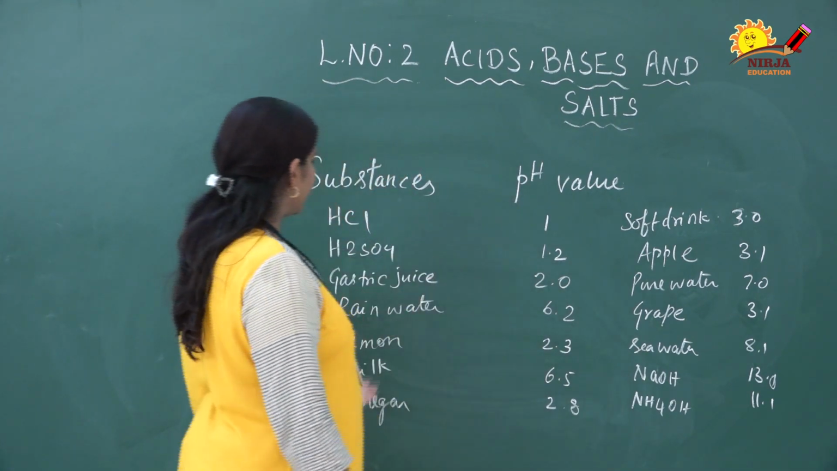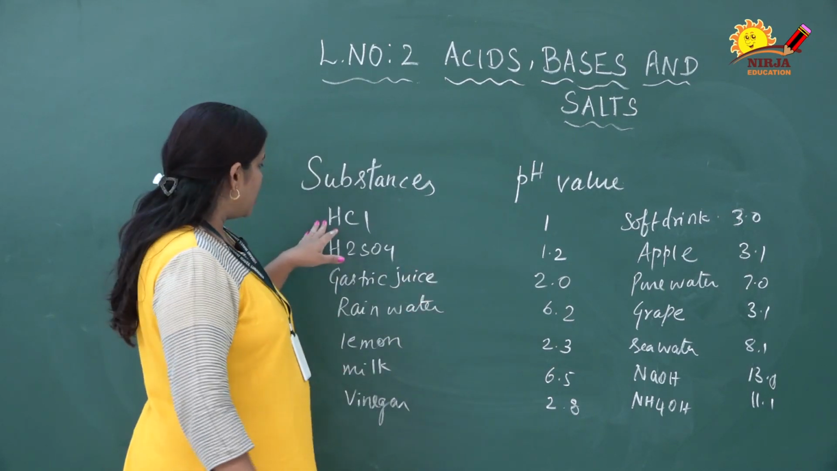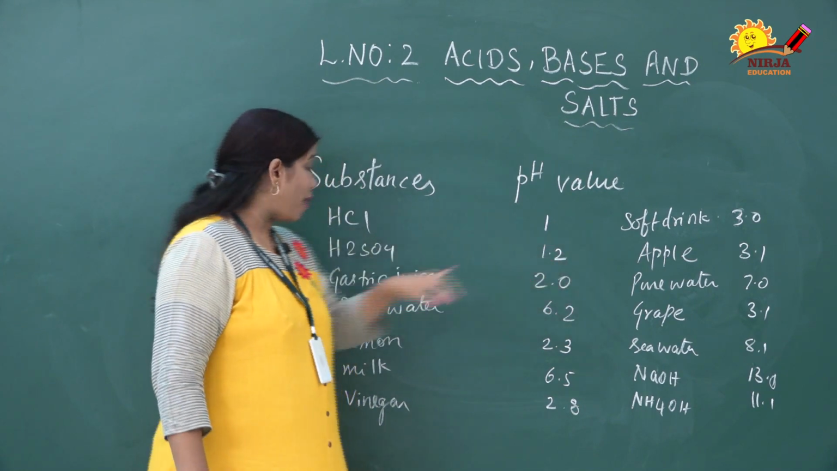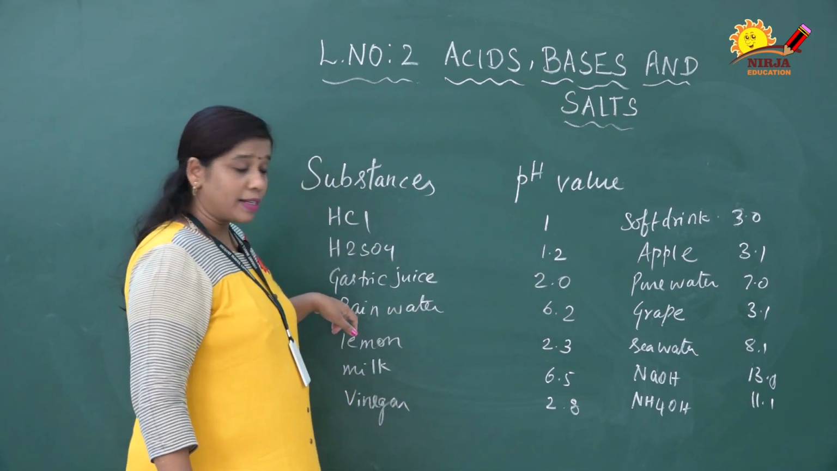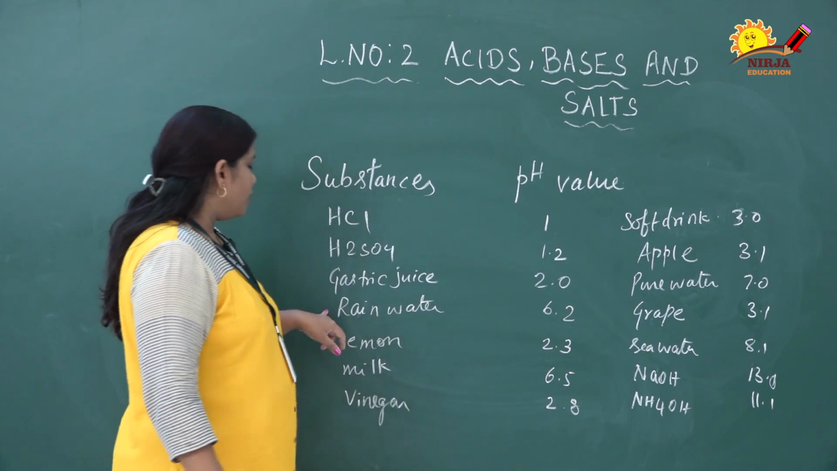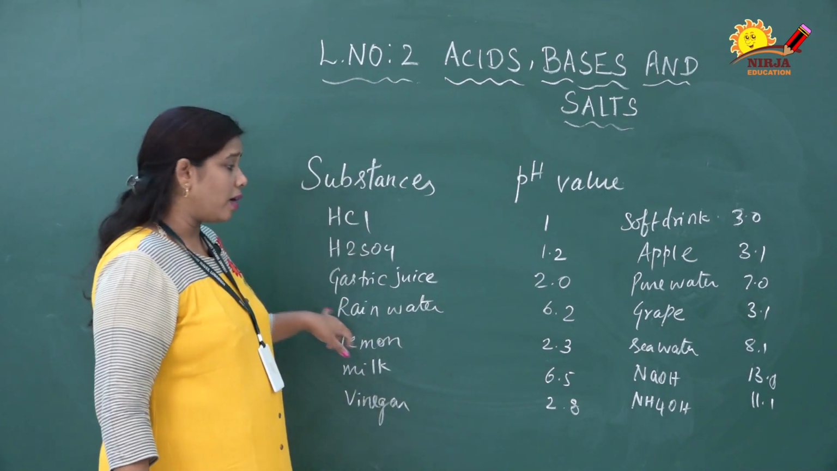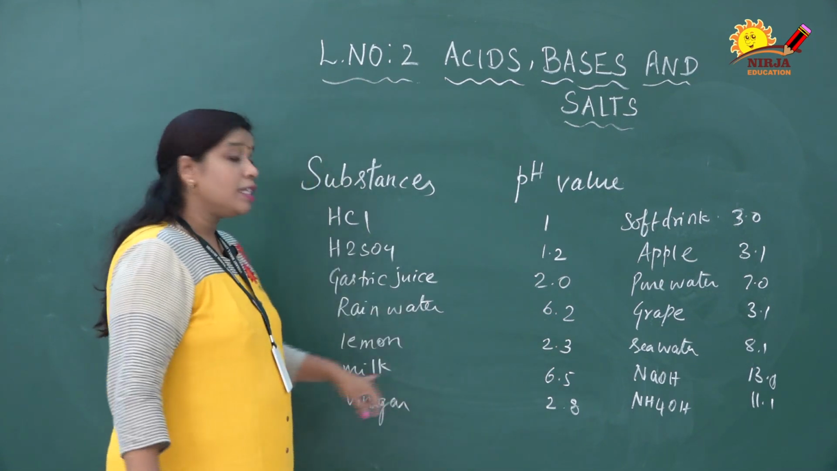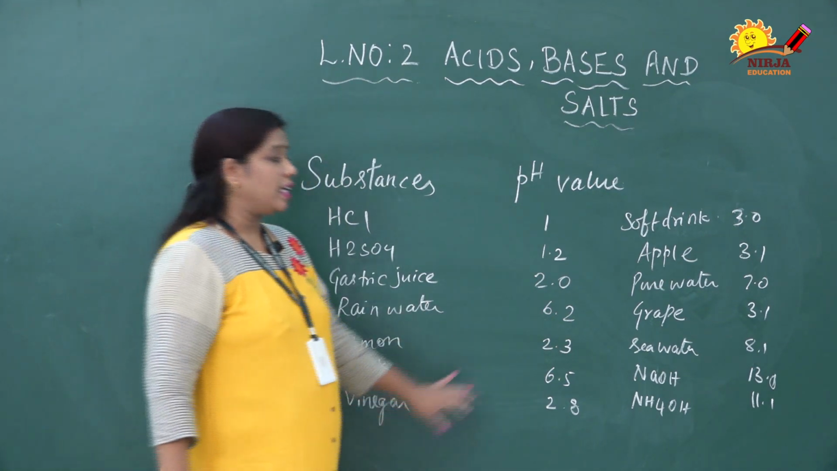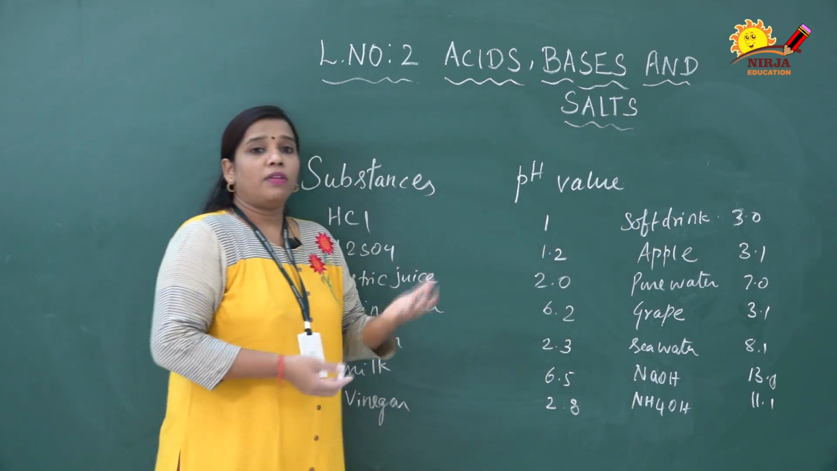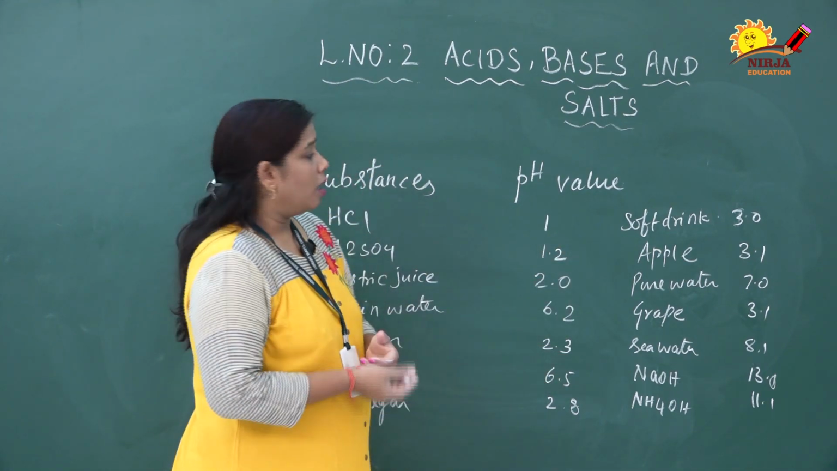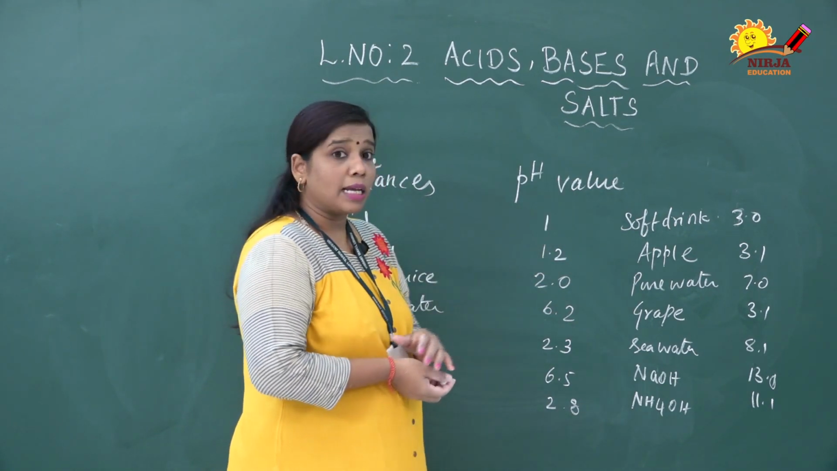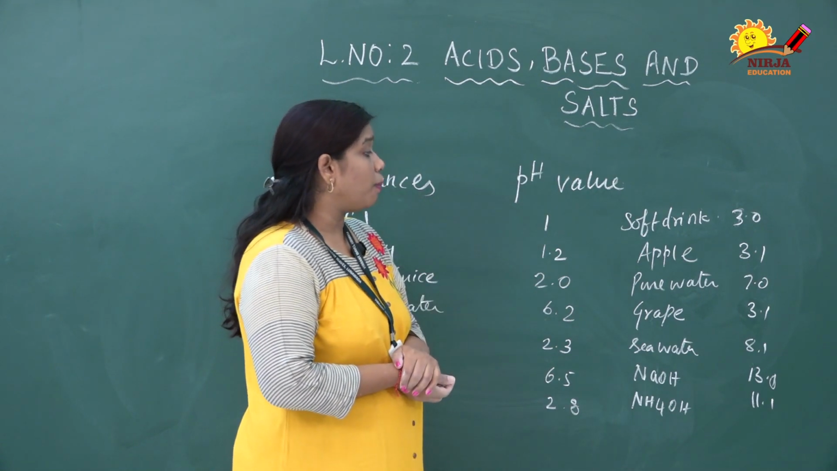Here I have listed certain substances and their pH values. Hydrochloric acid has a pH value of 1, sulfuric acid H2SO4 is 1.2, gastric juice present in our stomach contains 2.2, and rainwater, which is acid rain, is 6 to 6.2. Lemon is 2.3, milk 6.5, vinegar 2.8. Soft drinks like Thums Up and Fanta are around 3. Apple, because it contains malic acid, has a pH value of 3.1.